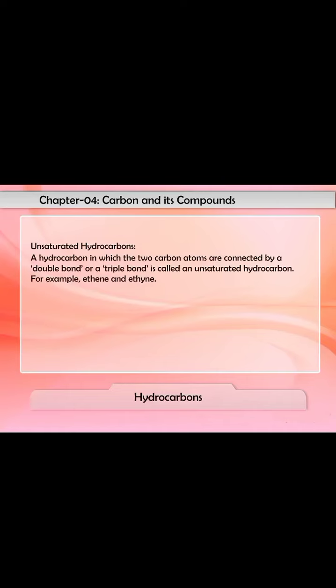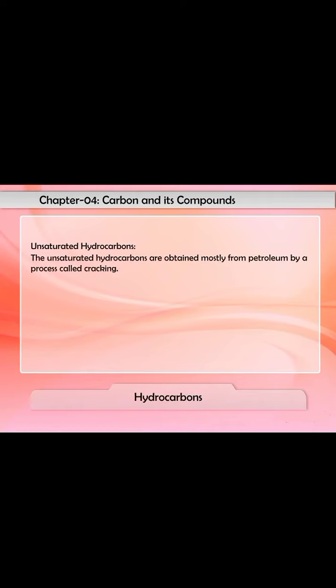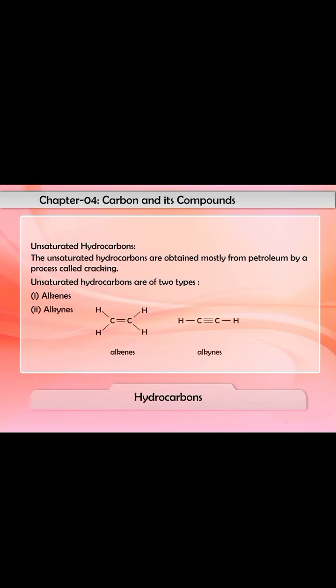A hydrocarbon in which two carbon atoms are connected by a double bond or a triple bond is called an unsaturated hydrocarbon. For example, ethene and ethyne. The unsaturated hydrocarbons are obtained mostly from petroleum by a process called cracking. Unsaturated hydrocarbons are of two types. 1. Alkenes. 2. Alkynes. Let us discuss them in detail.